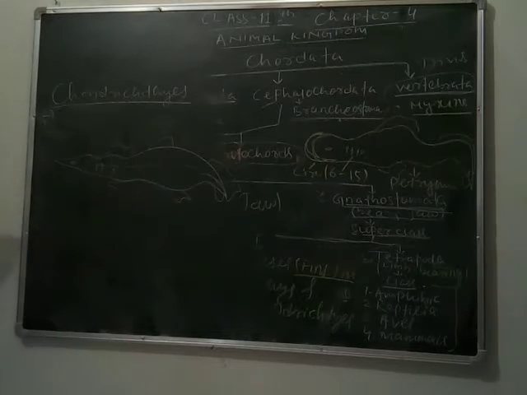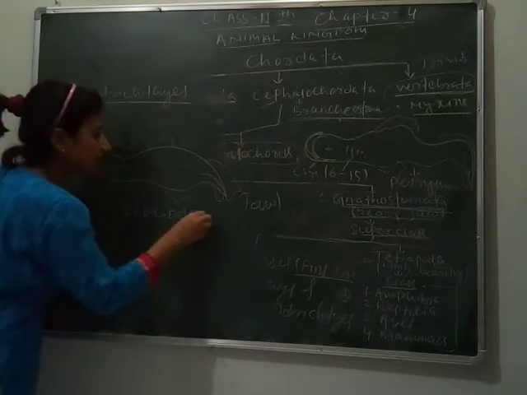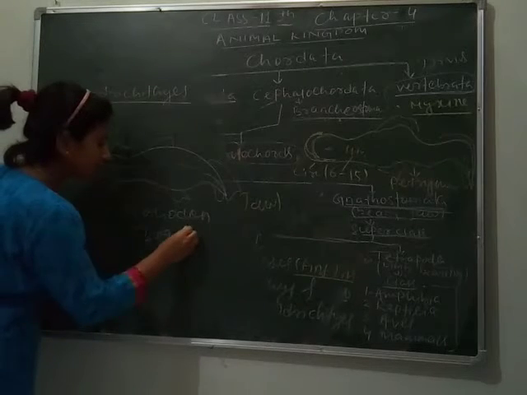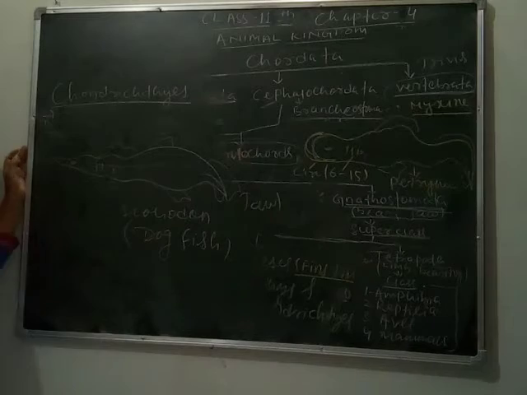The diagram is Scoliodon, also called dogfish.